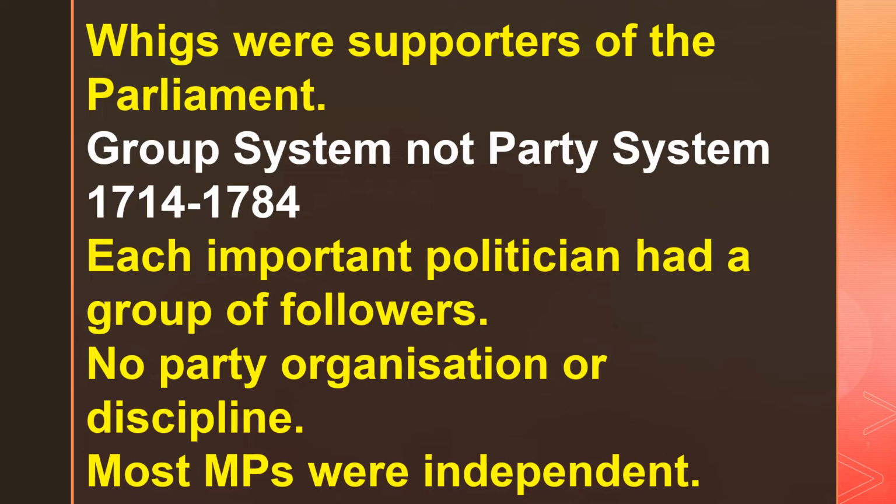And the Whigs were supporters of Parliament. They were not supporters of monarchy. So from 1714 to 1784, quite a long period of time, you cannot call this group system a political group. They were just groups of people, and whenever one of them became a leader, then all these people would go with him to parliament and they would be given important jobs and postings.